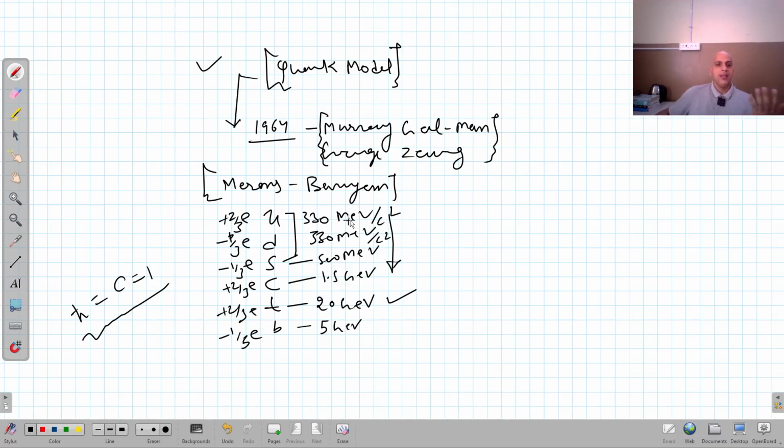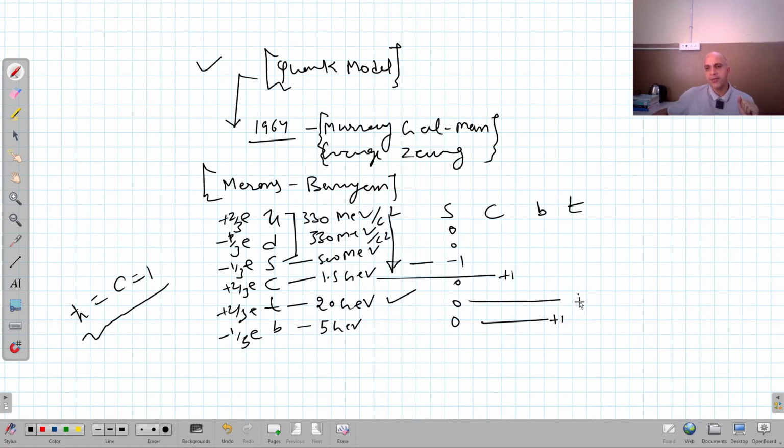We know that these different quarks have different quantum properties like strangeness, charmness, then bottomness and topness. The strangeness quantum number is -1 for the strange quark, and for the others it is 0. Similarly, the charmness quantum number is +1 for the charm quark, and 0 for the others. Similarly, the bottomness is +1 for only bottom, and topness is +1 for only top. So these are the important properties of these different quarks.